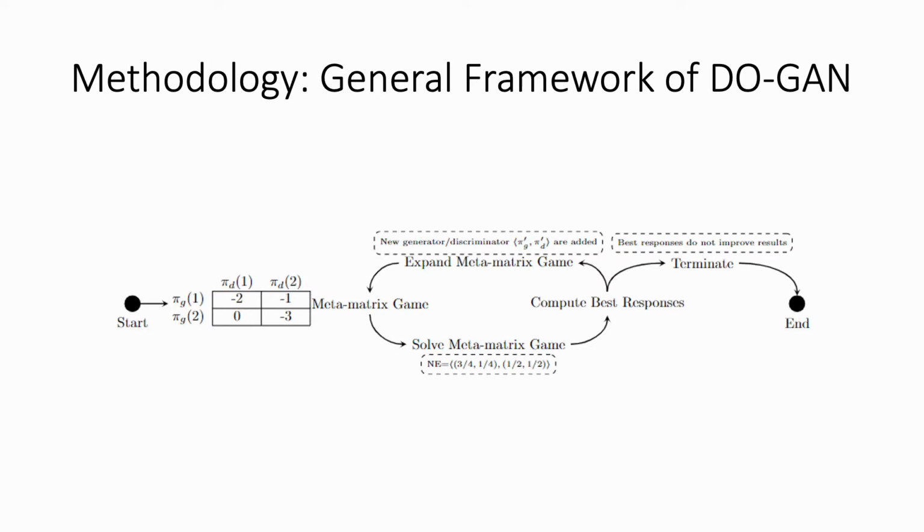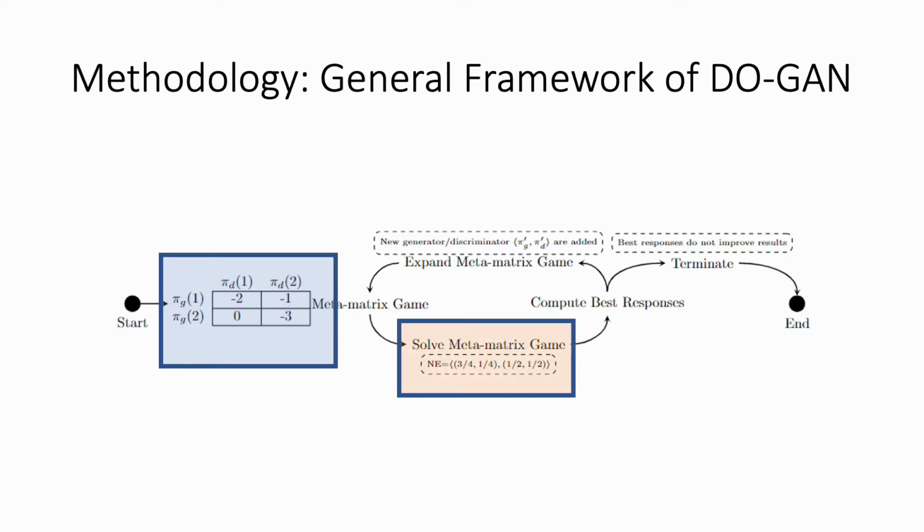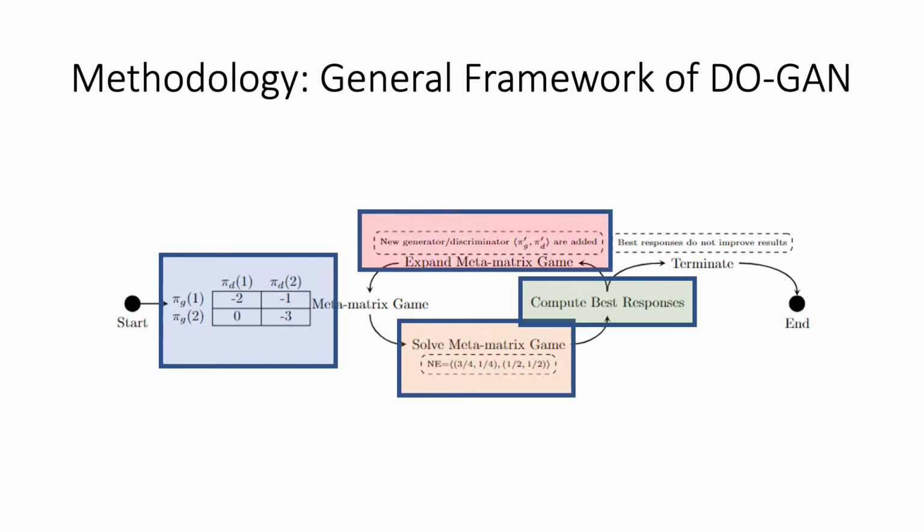With the two background literatures, I'll explain the methodology, the general framework of GAN. We start with a restricted game with two sets of actions, one each for both players, and solve the mixed Nash game. Then we compute the best responses and add the generator discriminator pair to expand the restricted game. If best responses do not improve results, the procedure is terminated.